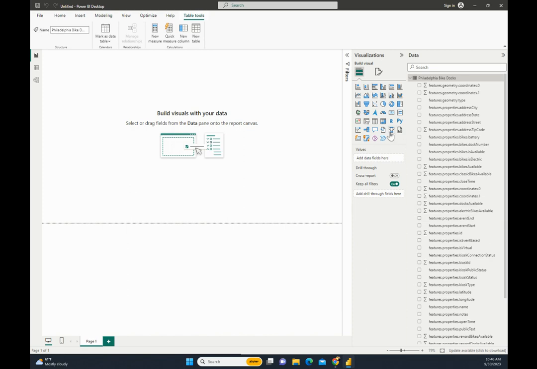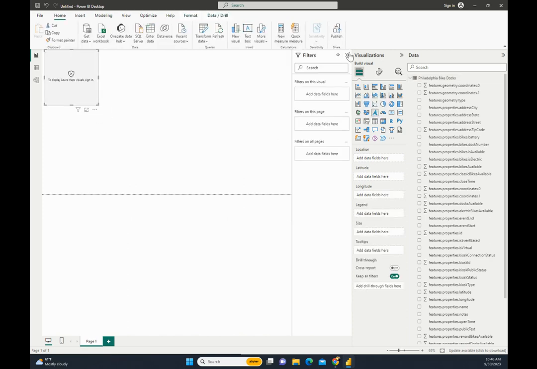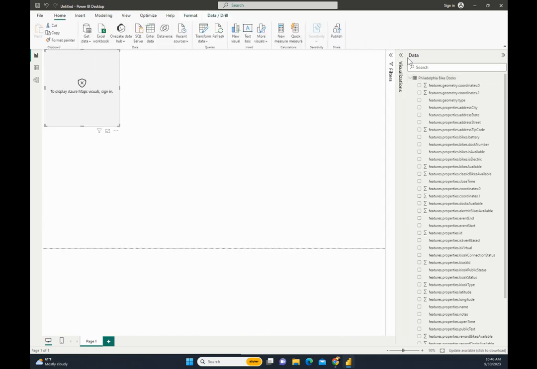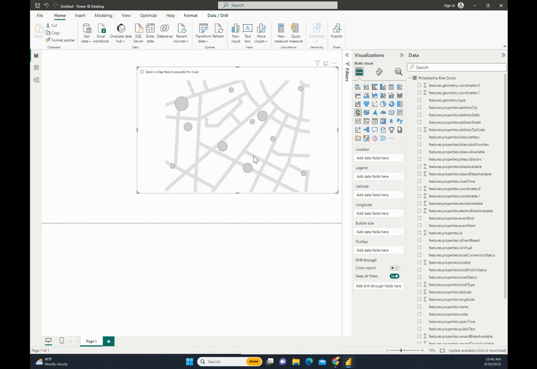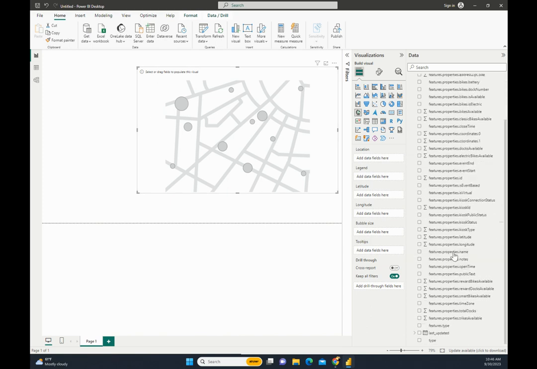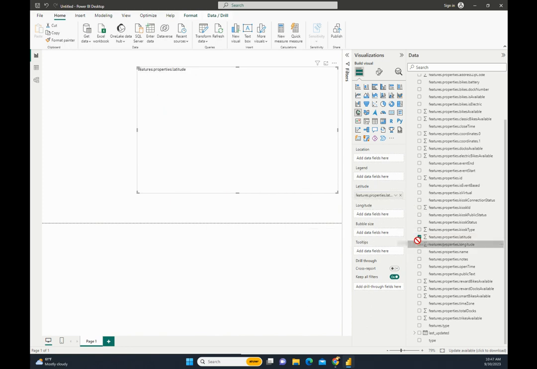Actually, you don't know me necessarily. I love to see these things on a map. I also love Azure Maps. Azure Maps is, oh, but I can't use Azure Maps unless I'm signed in. So I will just use the regular map. Azure Maps has some great advantages, but let's see here. One of my favorite advantages of Azure Maps is that you can use a selection tool if you're trying to add up quantities across different locations.